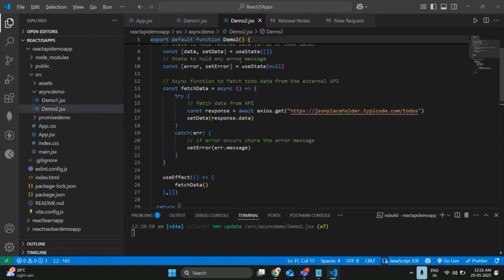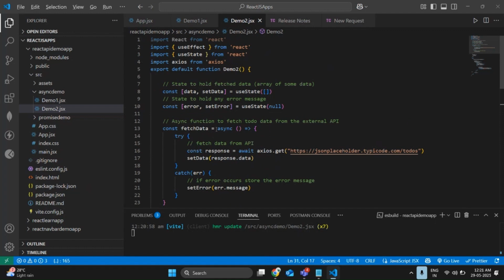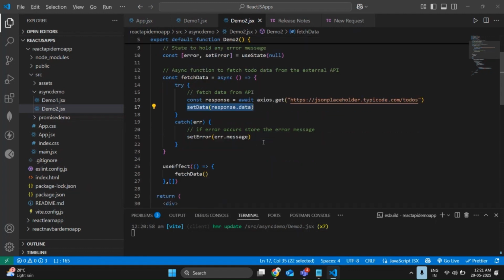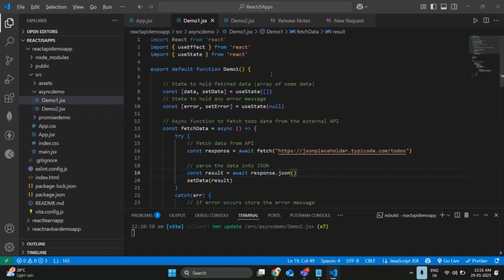With Axios, we get the data directly in JSON format, so we directly store and display the data. Simple. No change in the rest of this code, only one or two lines of code change. Remaining all the same code. I hope you understand.